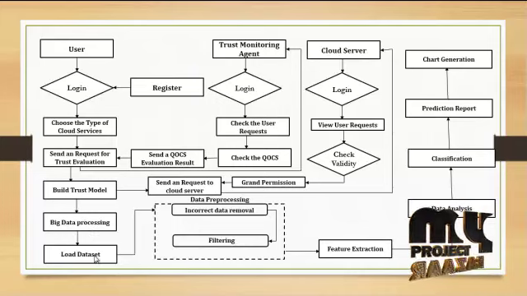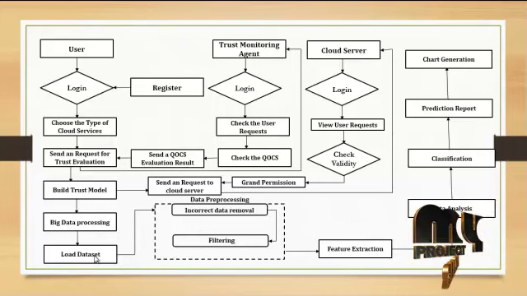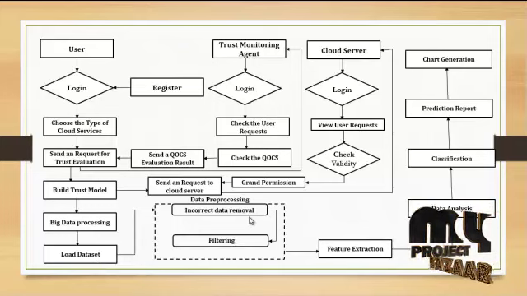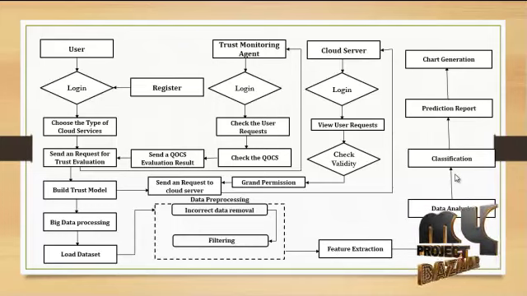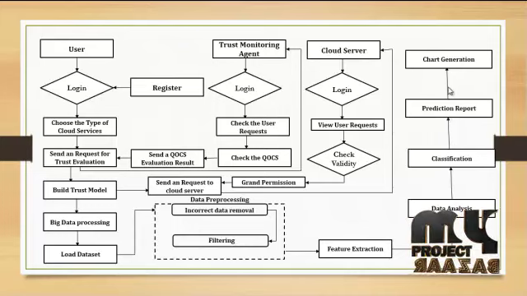First, the dataset is loaded. Here, the EEG signal dataset is loaded for predicting whether a particular person is in a normal or abnormal mindset. After loading the dataset, the data is pre-processed. Pre-processing is the process of removing unwanted data. And then feature extraction, which is the process of extracting relevant features from the dataset for prediction. After that, it will classify normal and abnormal persons. Here, the Naive Bayes classification algorithm is used for classifying the normal and abnormal patients. After the classification, it will show the prediction report, and a chart will be generated based on the persons' mindsets.